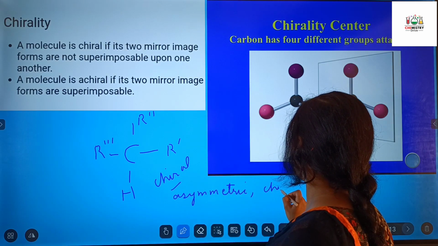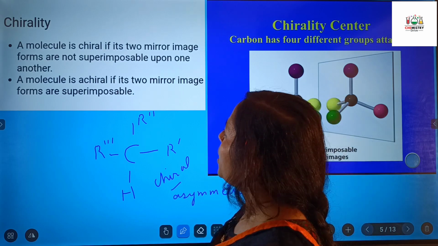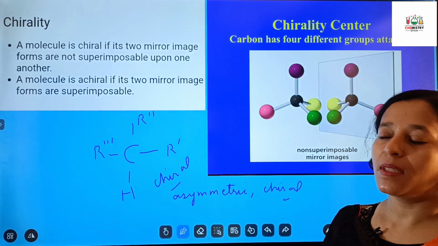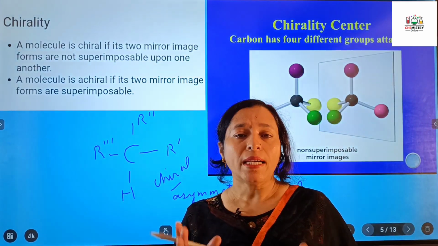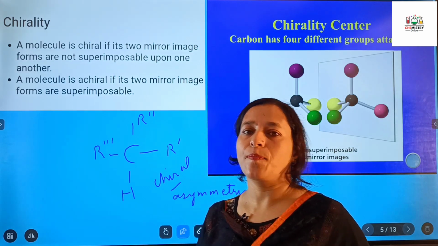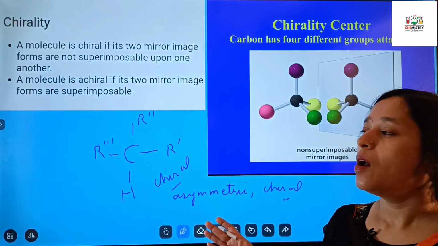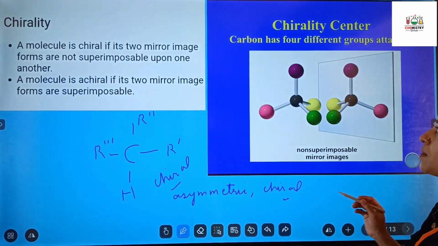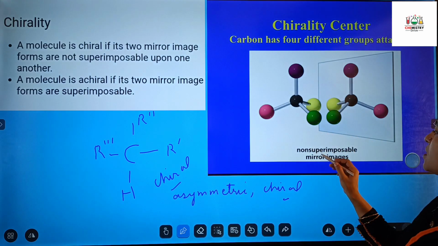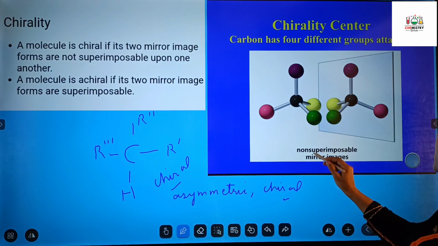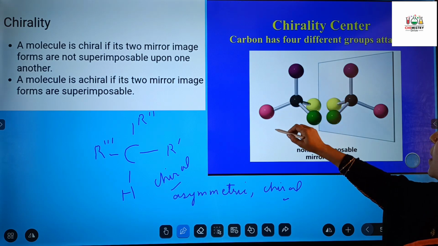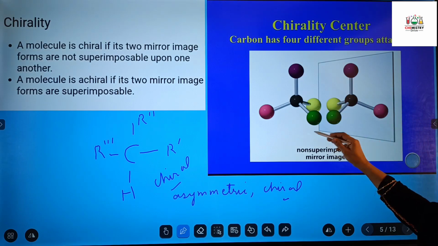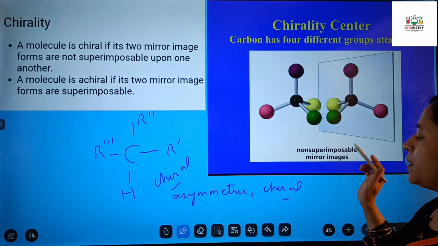A molecule is achiral if its two mirror images are superimposable. So students, just remember, chiral molecules give non-superimposable images, whereas an achiral molecule shows superimposable images. You can also see the three-dimensional structure: the carbon atom is attached to four different groups, as you can see with the color distinction also, and the mirror image of it, these two images, are non-superimposable images.